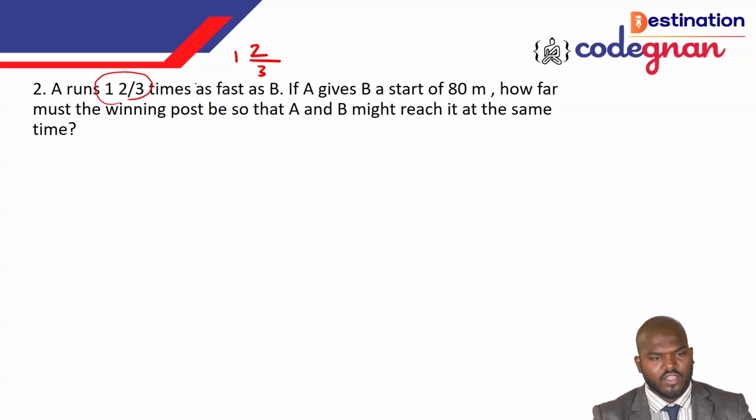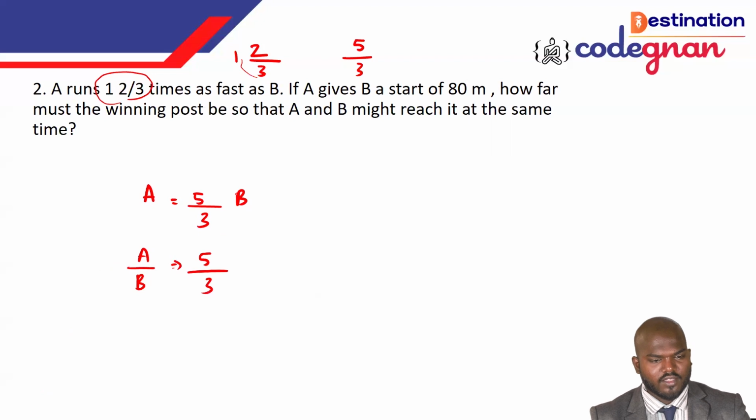You can see this one. If you take the value, guys, 1 2/3 will give you 5 by 3. So they are saying that A runs 5 by 3 times as fast as B. This is what they have given here. If you make the proper value with respect to A and B, you can call it A by B, the ratio is equal to 5 by 3. Just making the value this side. That's it. This is something we have done.